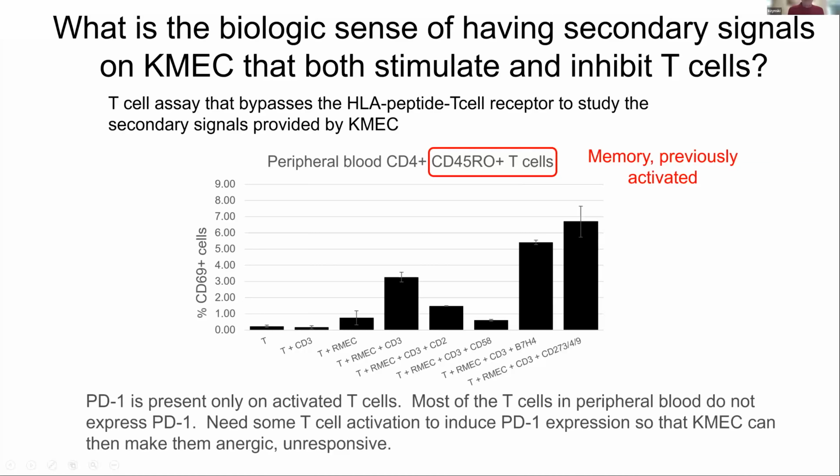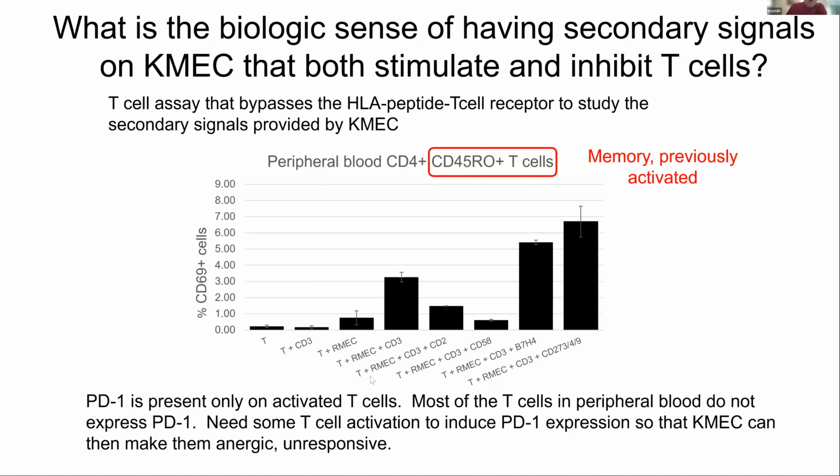So it turns out that PD-1 is present only on activated T cells. Most of the T cells in peripheral blood don't express it. So you need some sort of T cell activation to induce this PD-1 expression so that then the endothelial cells can make them anergic or unresponsive. So you go back here, and here's my endothelial cell.